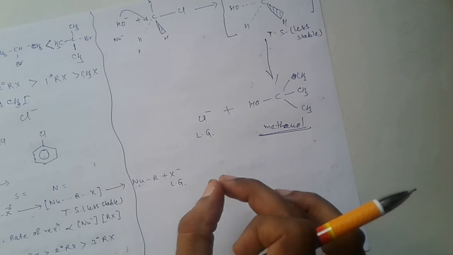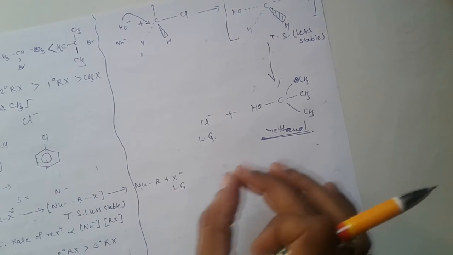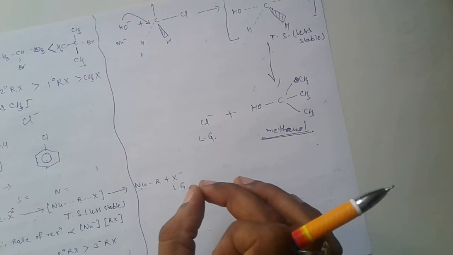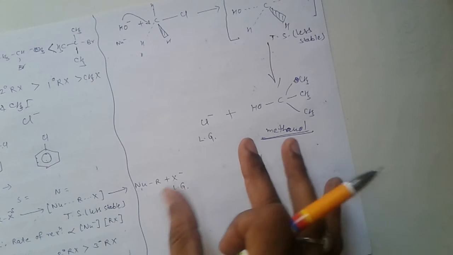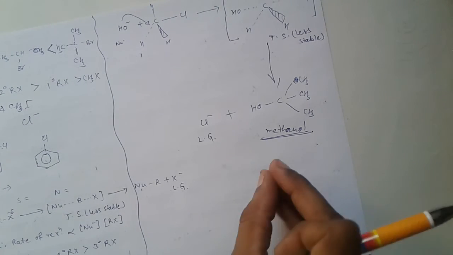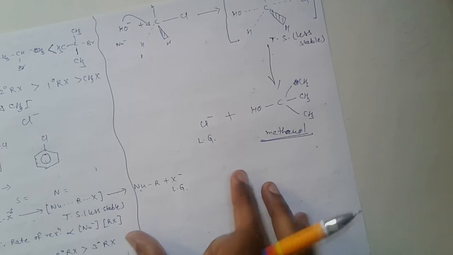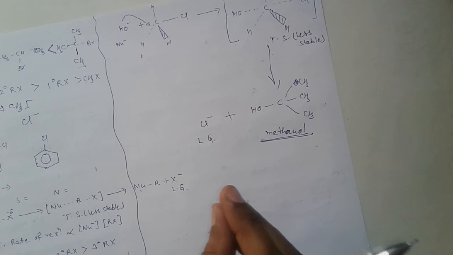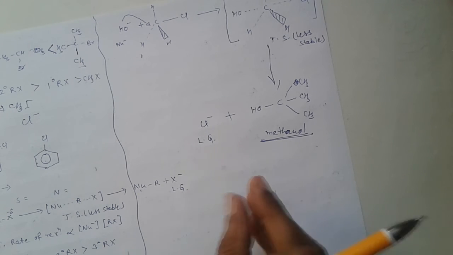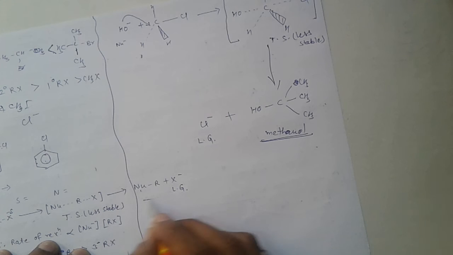Now another question for exercise, very important, which was in the RBSE 2020 board examination paper. Differentiate between SN1 and SN2 reaction.